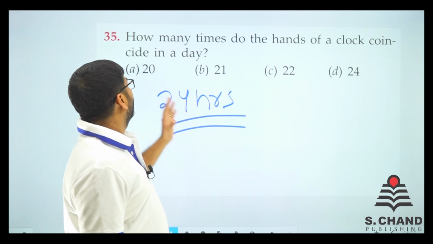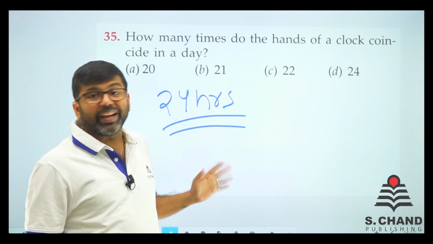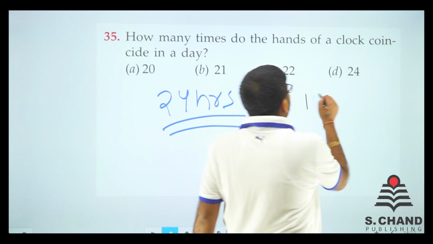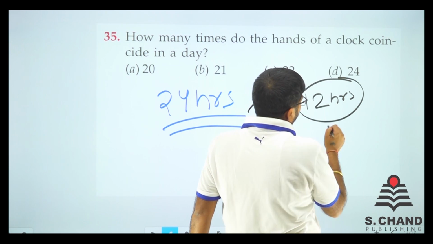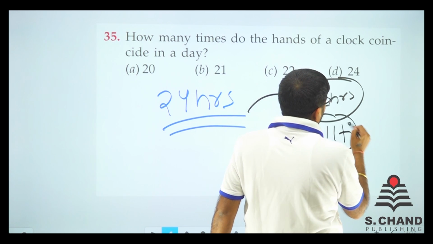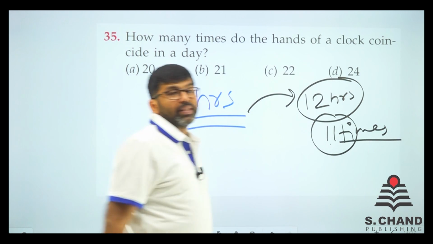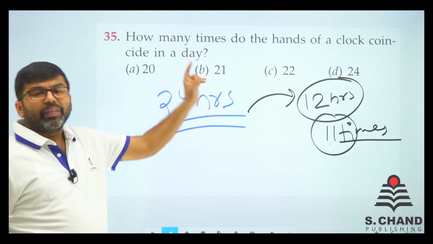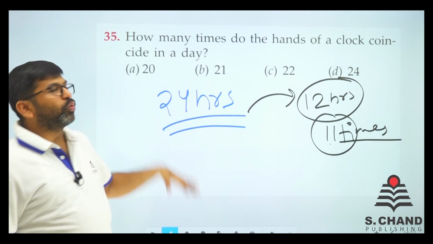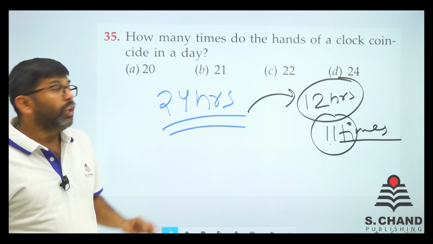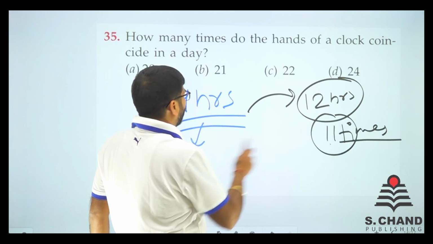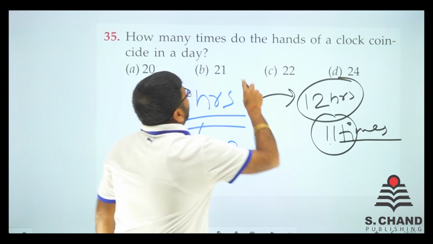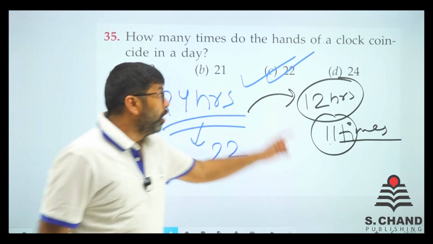In 12 hours, they coincide 11 times. Why so? Because between 11 and 1, there is just 12. So in 12 hours they coincide 11 times, and in 24 hours they'll coincide 11 into 2, that is 22 times. Here we go, we have the answer 22, not 24.